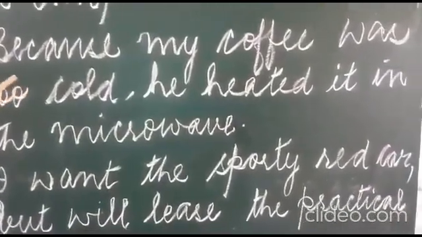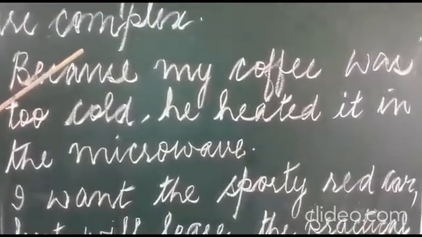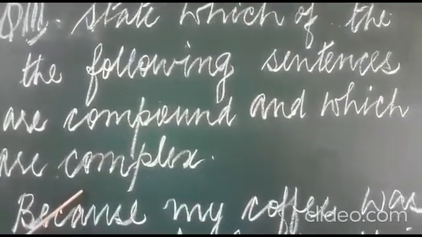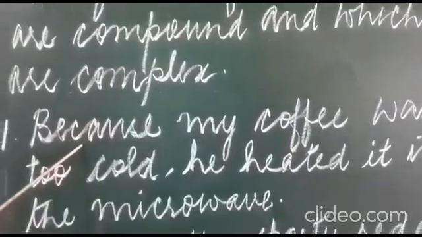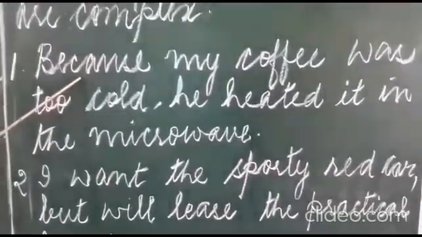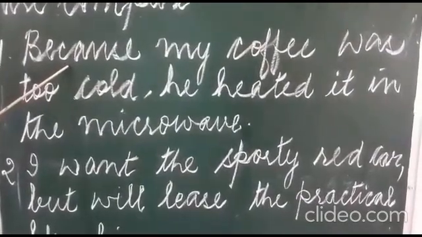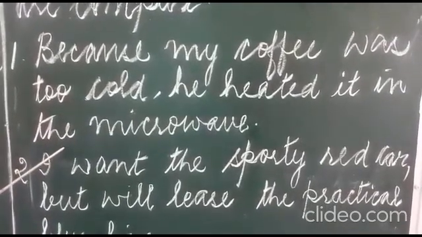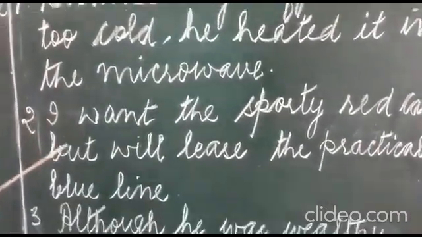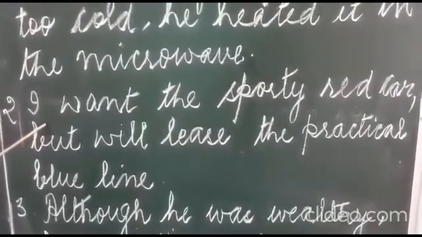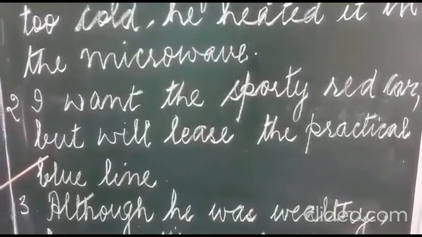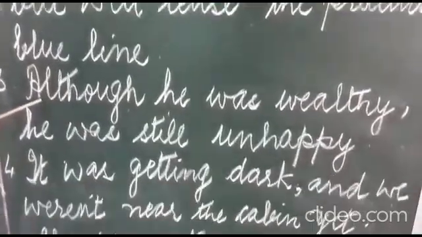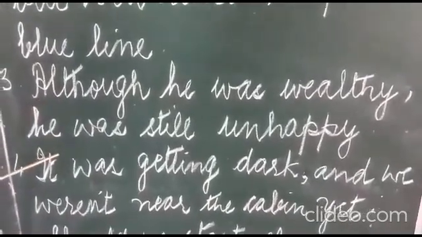And you know the sentences are joined with a conjunction also, the two main clauses, okay, that I have done with you. You revise what I have done and then find out in these sentences which is compound and which is complex sentence. First one, because my coffee was too cold, he heated it in the microwave. Next, I want the sporty red car but will lease the practical blue one. Next, although he was wealthy, he was still unhappy.